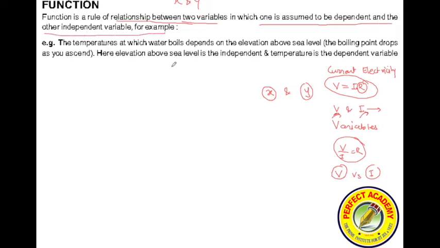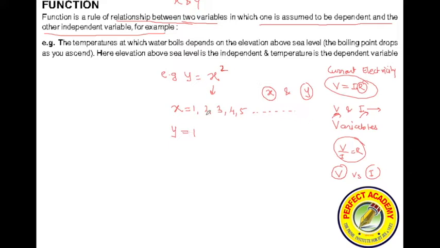For example, if I have a relationship like y is equal to x square, what is the meaning of this? If I substitute x value as 1, 2, 3, 4, 5, etc., I will get the corresponding value for y, because y is equal to x square. So put x is equal to 1, 1 square is 1.